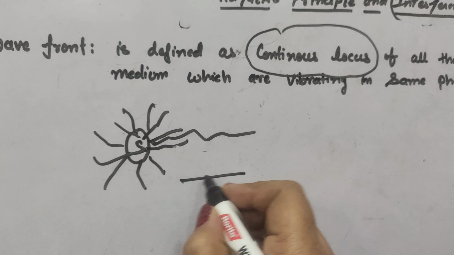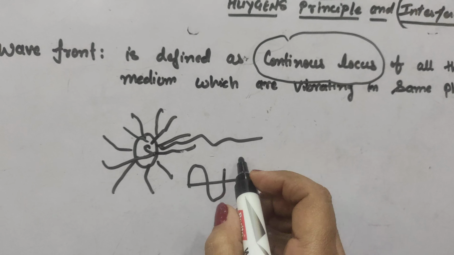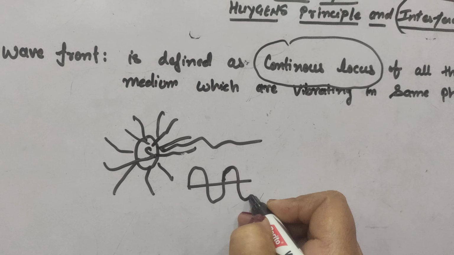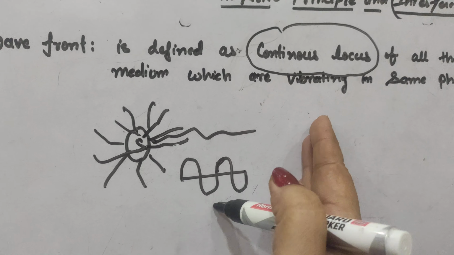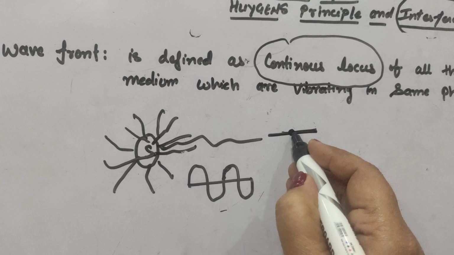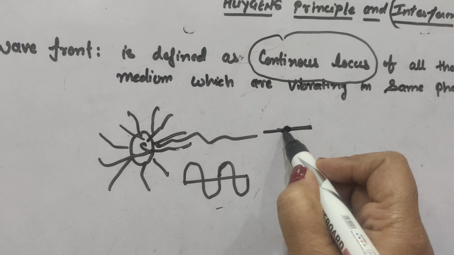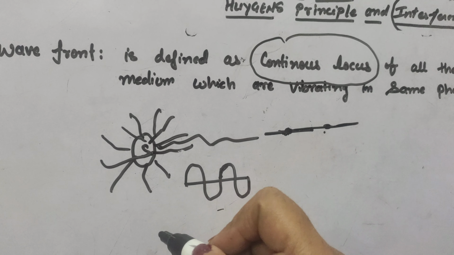Since light is in the form of a transverse wave, as we have already said, it transfers the energy to the particle, so the particle starts vibrating about its mean position, and then the energy is transferred to the next particle, which starts vibrating about its mean position.